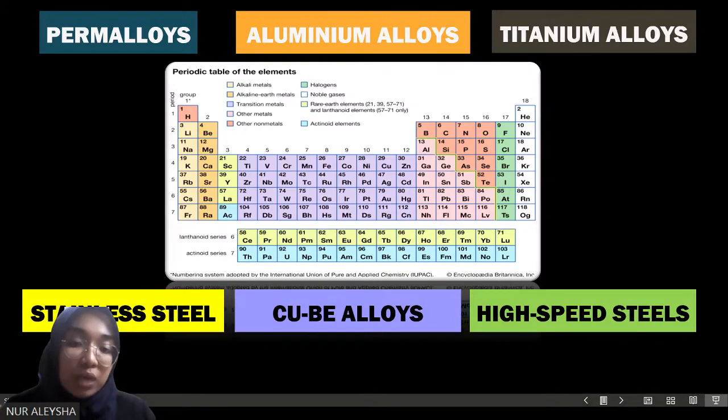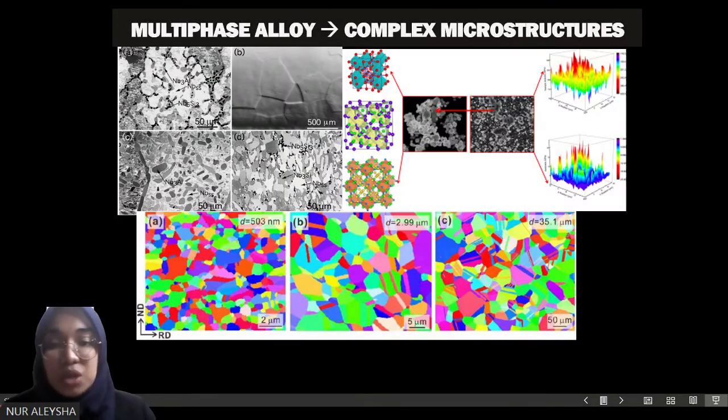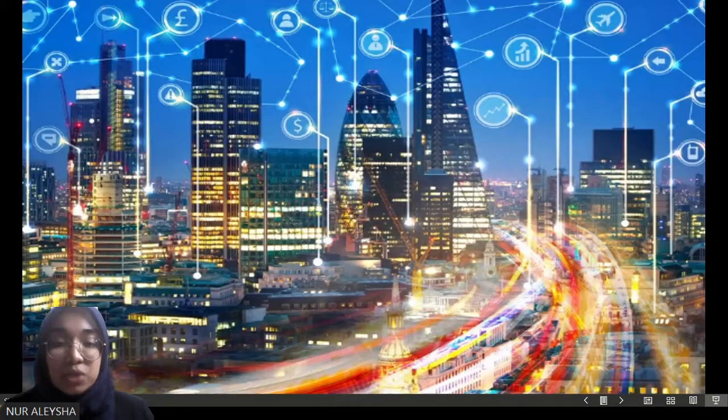Even if we add further alloying elements, it will lead to multi-phase alloys with complex microstructure. So, what is the effective strategy for us to go beyond and become more advanced to meet the needs of our modern society applications? What happens if we design alloys not from one or two base elements but from multiple elements together? This is where the idea of high entropy comes from.